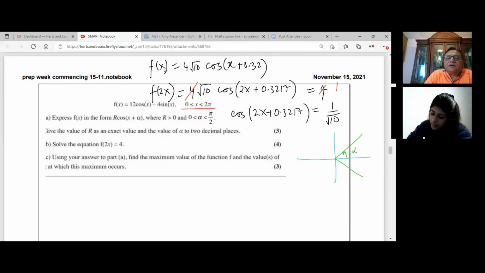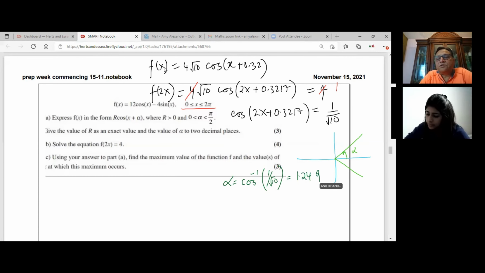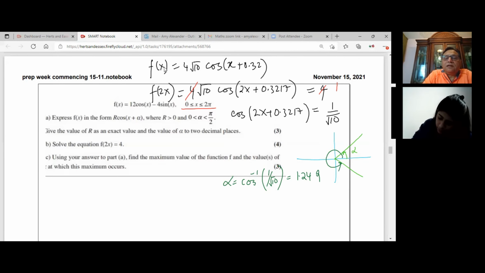So alpha is equal to cos inverse of 1 over root 10. What do you get? You get 1.249. Okay, so that is alpha. So the other angle here will be 2 pi minus this, correct? So the other angle is, let's say theta, let me write theta, right? So theta is equal to 2 pi minus 1.249. What do you get? 2 pi minus that, 5.0341.